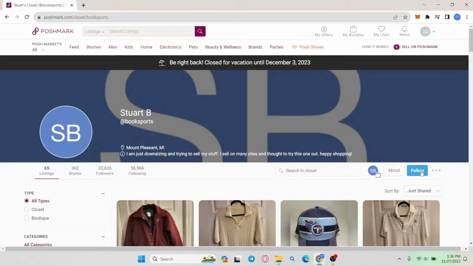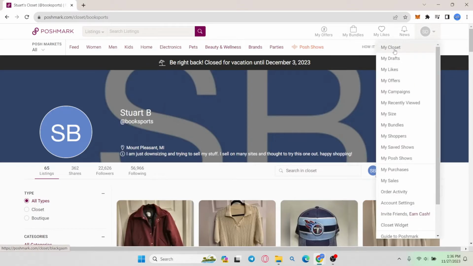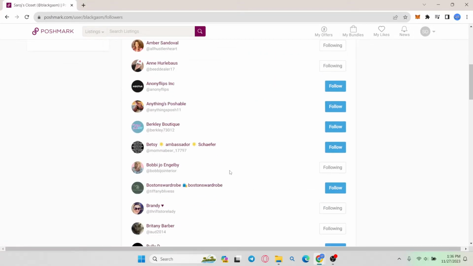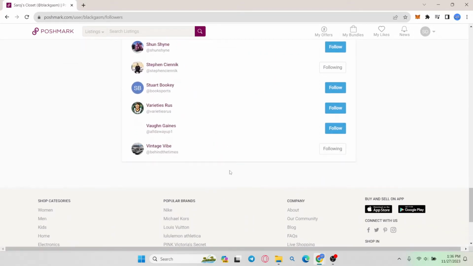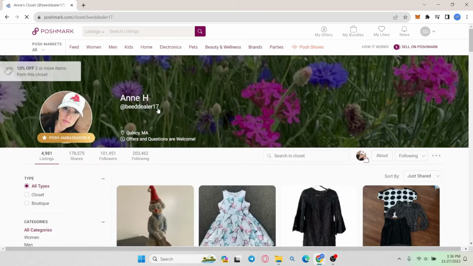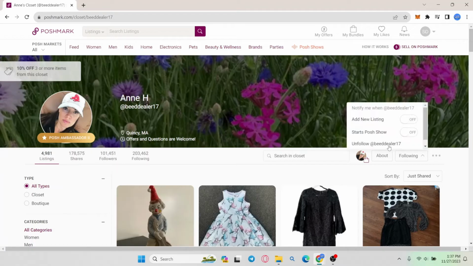But if you wish to remove your followers, click on your account icon at the top right corner and then click on My Closet. Now, from your closet page, you will find your followers option. Go ahead and click on it and you will see all of your followers that you have within your Poshmark application. Just click on any profile that you want to remove as your follower and you can click on the unfollow button if you want to unfollow them.